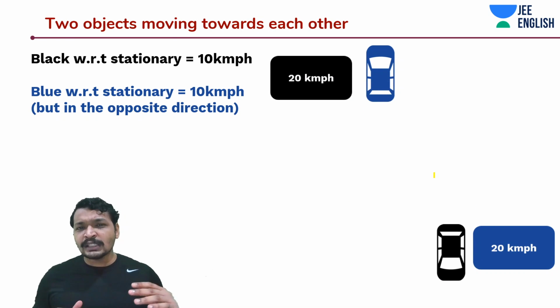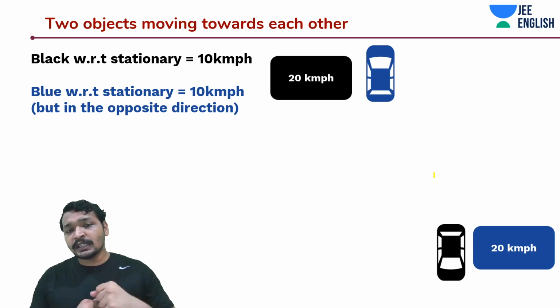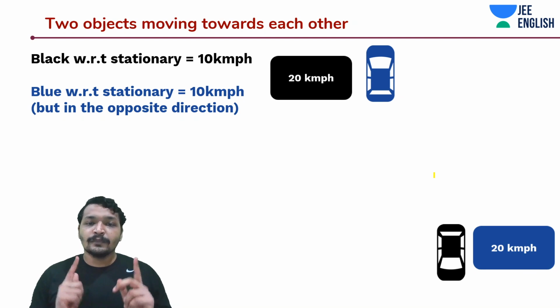And once they cross each other, they would see minus 20 km per hour. They are moving away from each other with 20 km per hour speed, but in the opposite direction. This is critical, guys. You need to understand this concept.